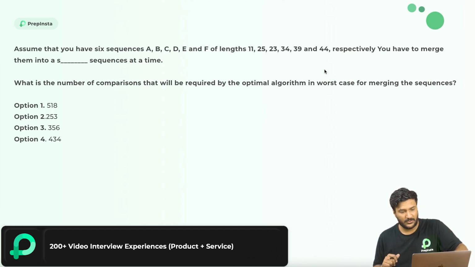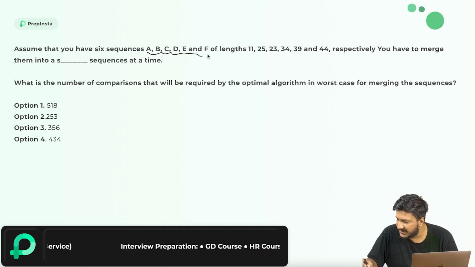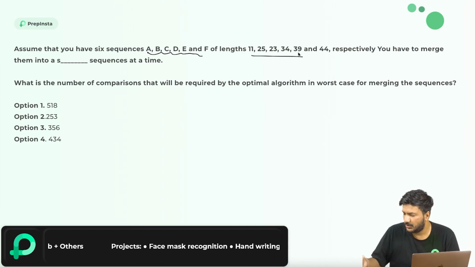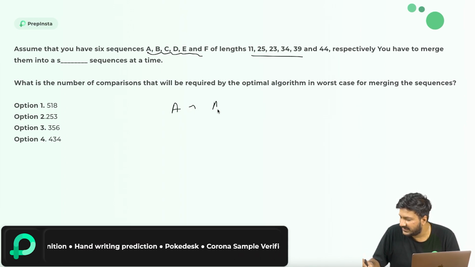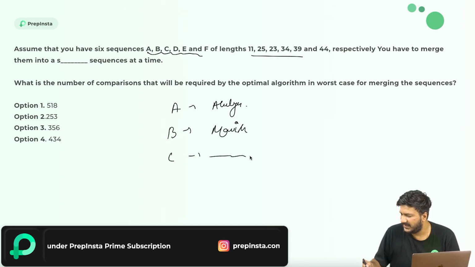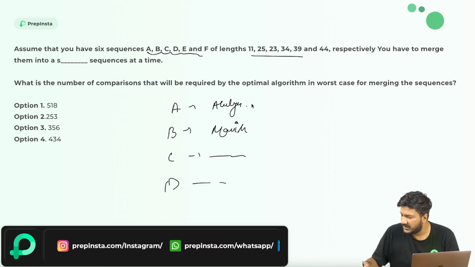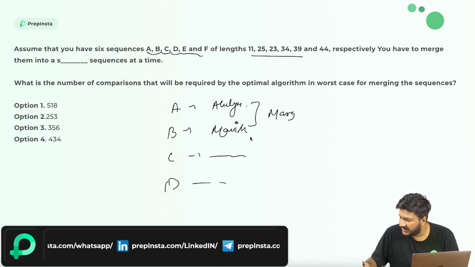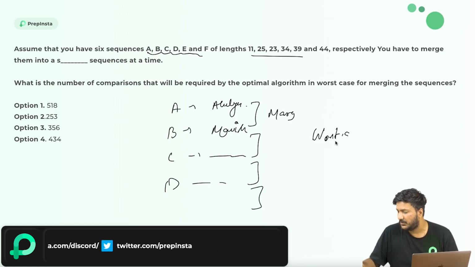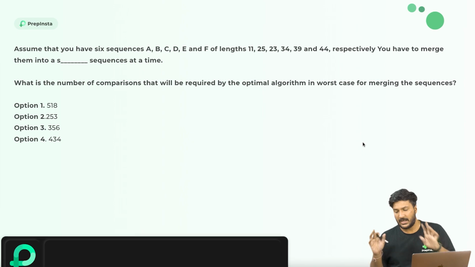Right. So to help you explain that, what they are saying is there are A, B, C, D, E, F strings, of length this. So what is A? A is some string like Atulya. B is some string like, let's say, Manish, and C is some string, and so on. D is some string. What you need to do is merge these strings together, all of them, finally in the worst case possible. Now, how do you do that?